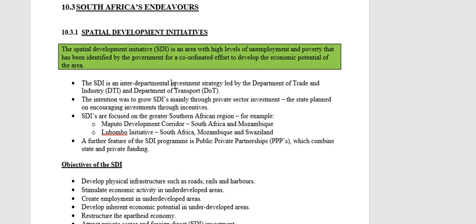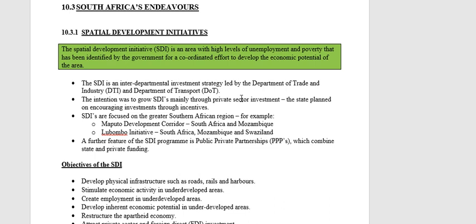The SDI is an interdepartmental investment strategy. We said that industrial development will fall under the auspices of the Department of Trade and Industry. So the one department that will be in charge of the SDI initiatives is the Department of Trade and Industry, but they work in conjunction also with the Department of Transport.